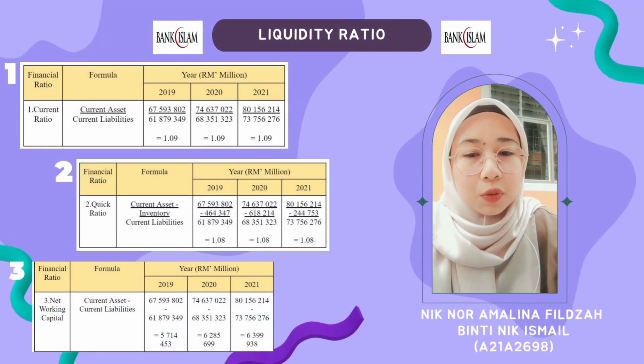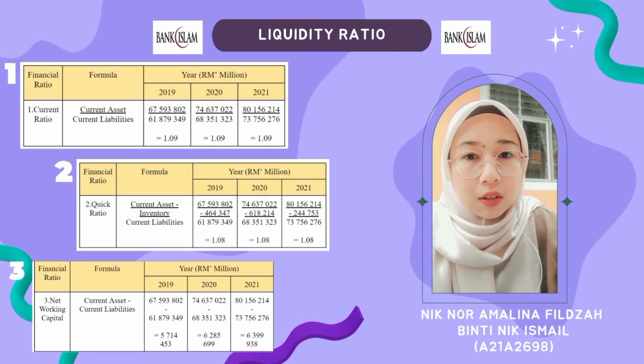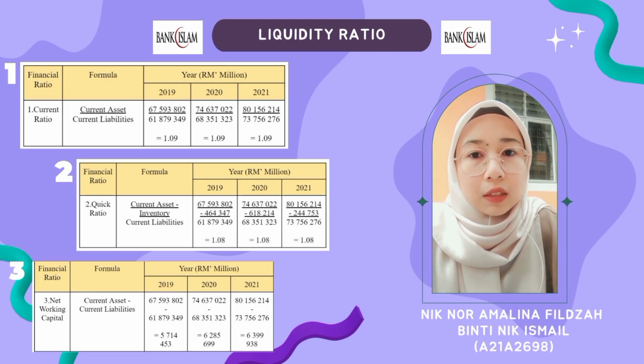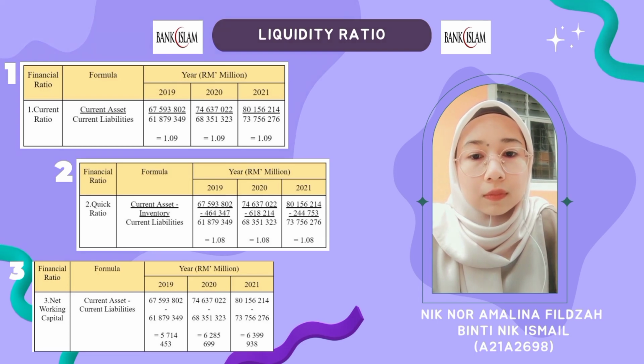In liquidity ratio, we have 3 different items to complete, which are current ratio, quick ratio, and net working capital. As you can see on top of the slide, I put the logo of Bank Islam Malaysia BERHAD, which means that the information on this slide is about Bank Islam. Okay, let's see the third table, net working capital. The formula is current assets minus current liabilities. From 2019 to 2021, net working capital continuously increased. This shows that Bank Islam has additional cash to cover the amount of current liabilities over the 3 years.